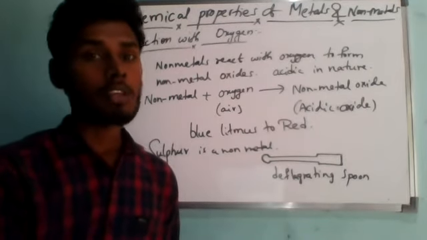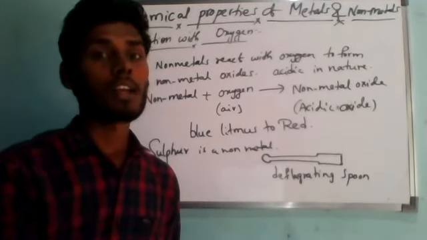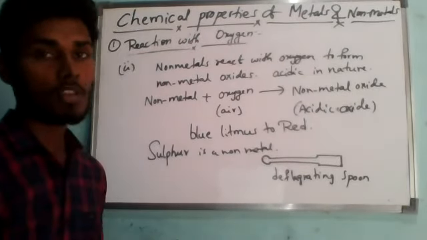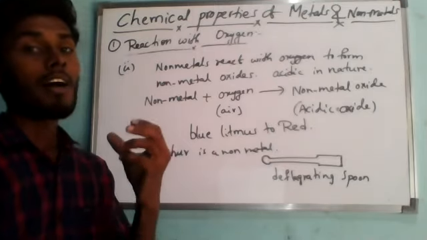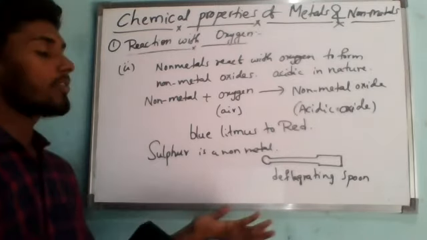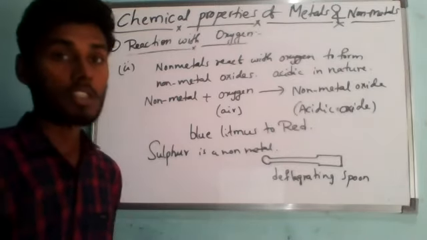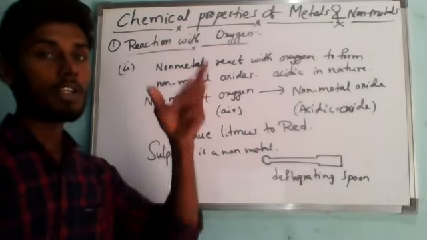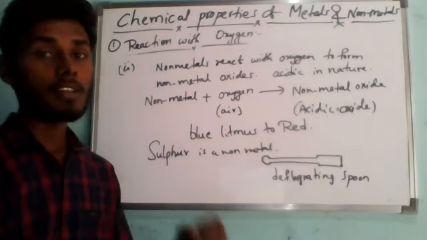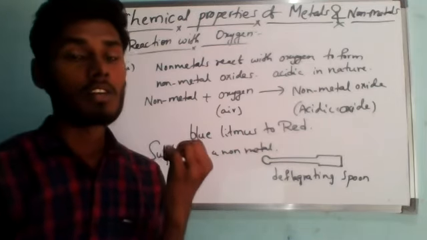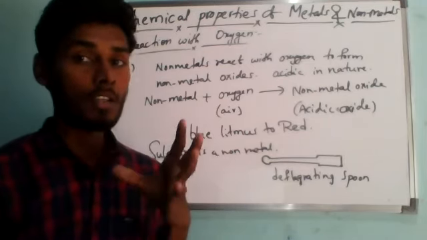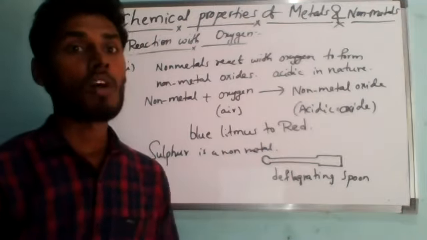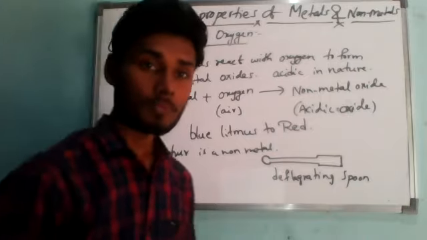Now cover the gas jar with the lid to prevent the gas being formed from escaping. Burning sulfur does not produce a solid substance, it produces a gaseous substance. If we leave it in the atmosphere, it will escape. That is why we keep it in a gas jar and immediately cover it with a lid, so the gas released in burning does not escape into the atmosphere. Sulfur burns in the air of the gas jar to form a pungent smelling gas.